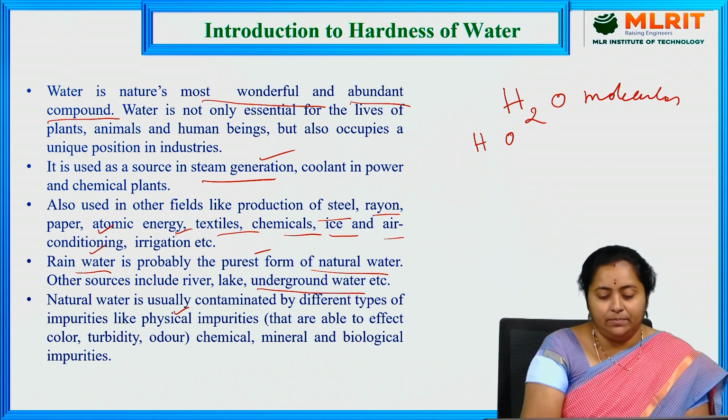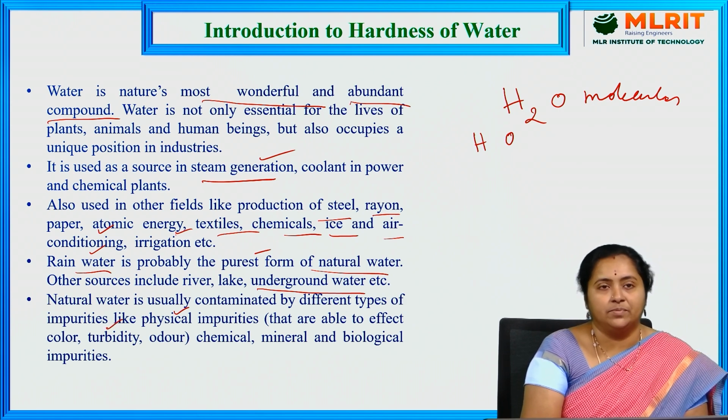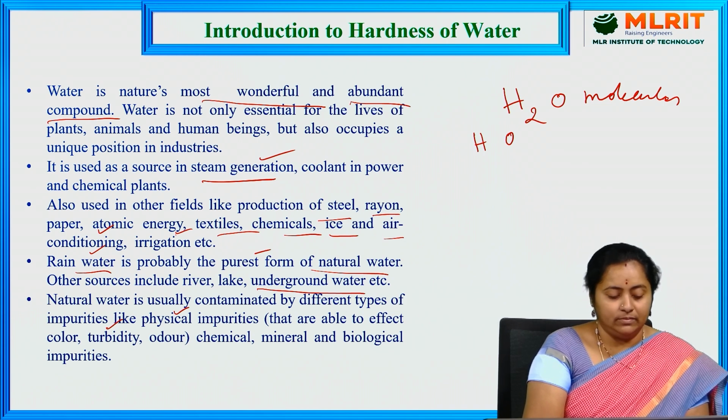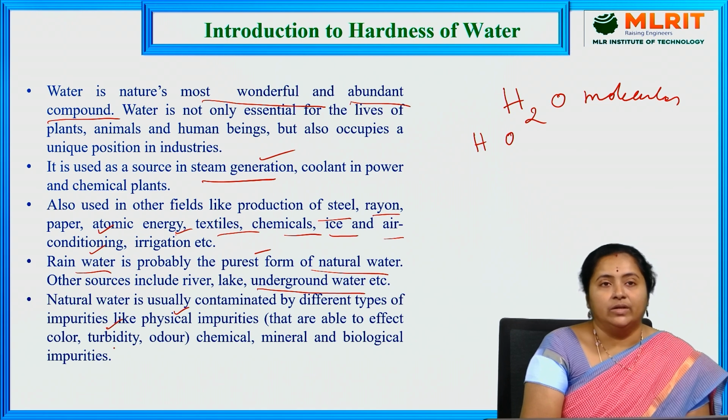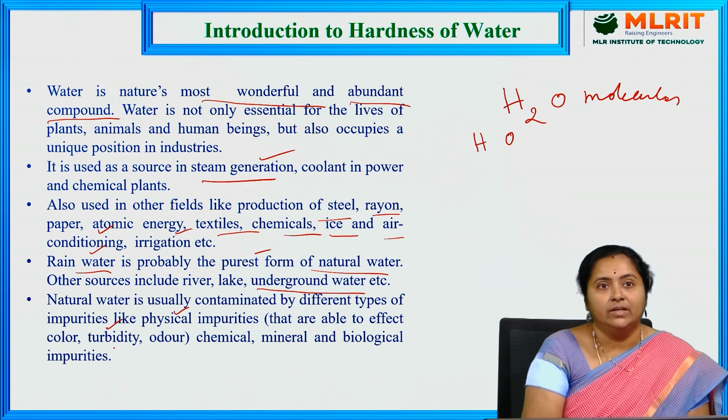The first one is physical impurities. These include turbidity, which is purely due to the presence of suspended solid or mud particles in the water. I'll give you a clear example. Especially in the rainy season, if we fill river water into a transparent water bottle, we can notice a brown color in the bottle. The brown color is purely due to the presence of suspended mud particles or solid particles.